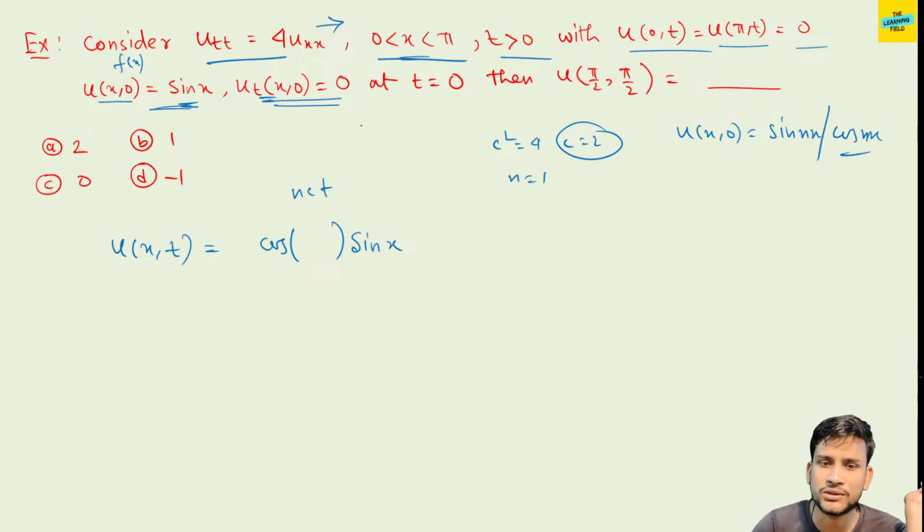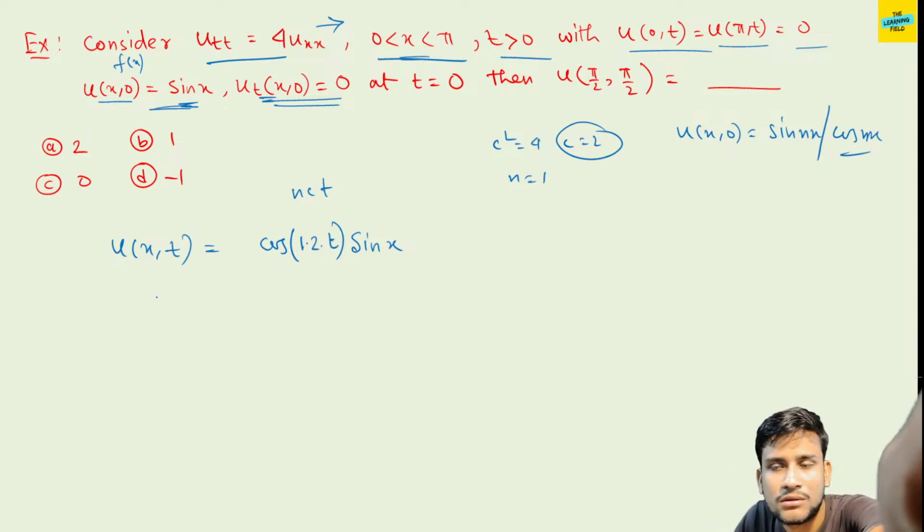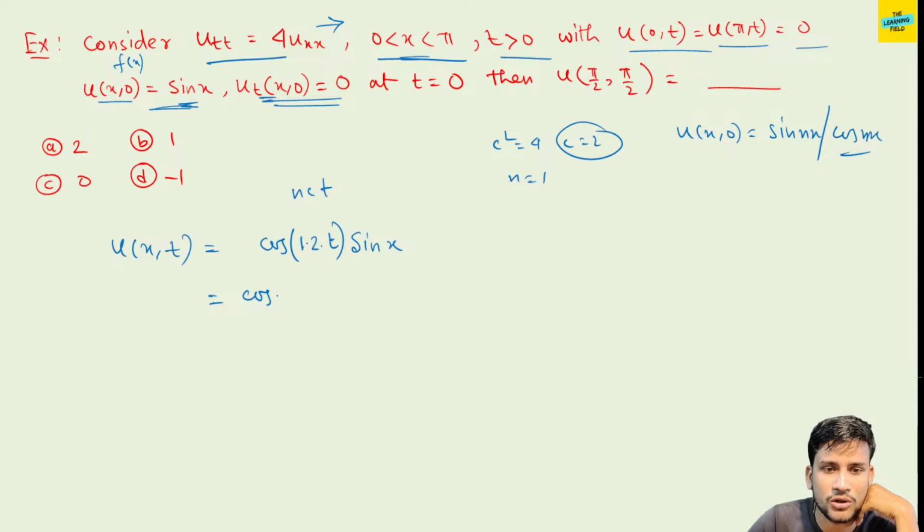This is also a question of GATE. So n means 1, c means 2, t. This is a function of x, therefore 1 by c doesn't come. So this is equal to cos(2t) sin(x).